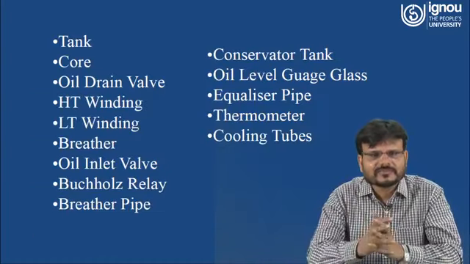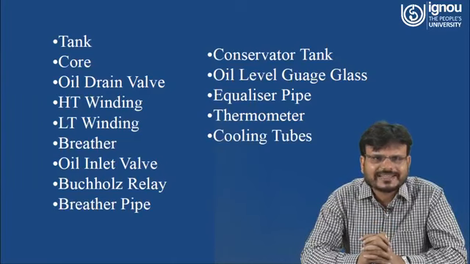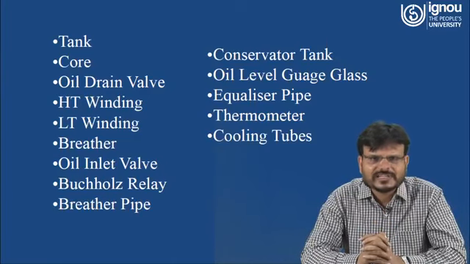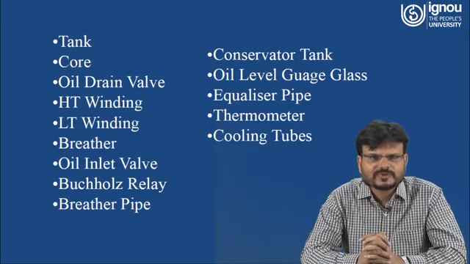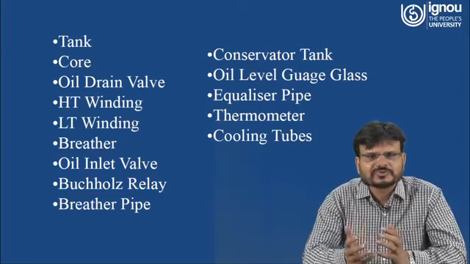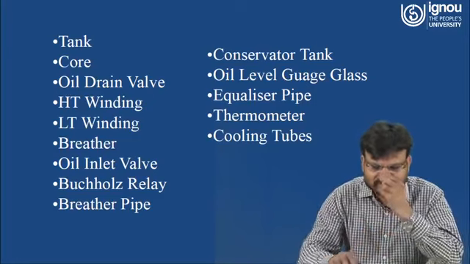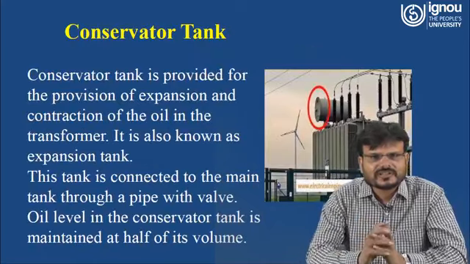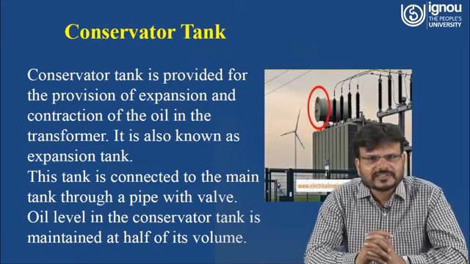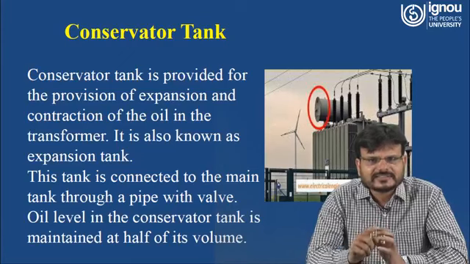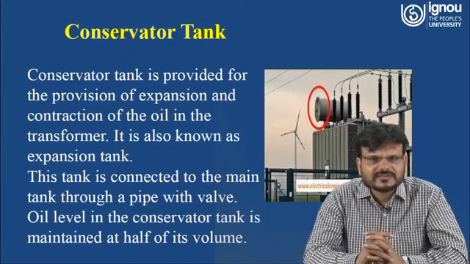So these are the main components of the transformer: tank, core, oil drain valve, HT binding, LT binding, breather, oil inlet valve, Buchholz relay, breather pipe, conservator tank, oil level gauge glass, equalizer pipe, thermometer. Thermometer is used to measure the temperature, and cooling tubes are used for cooling purposes. So now we have to see the conservator tank. Here in the red circle you can see the conservator.